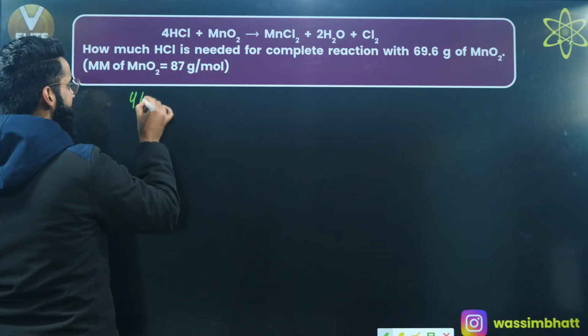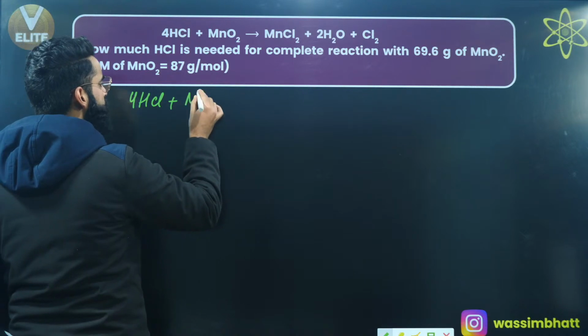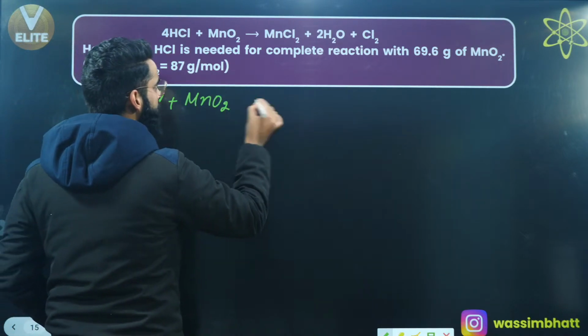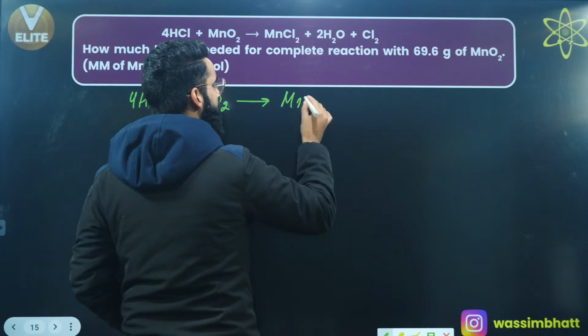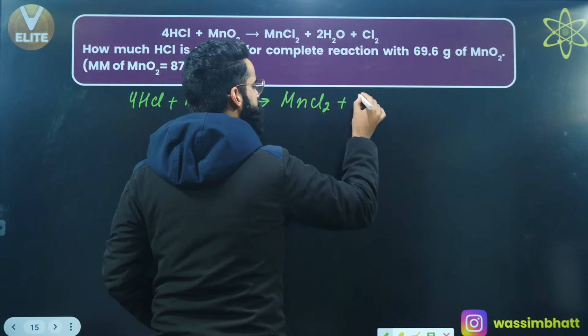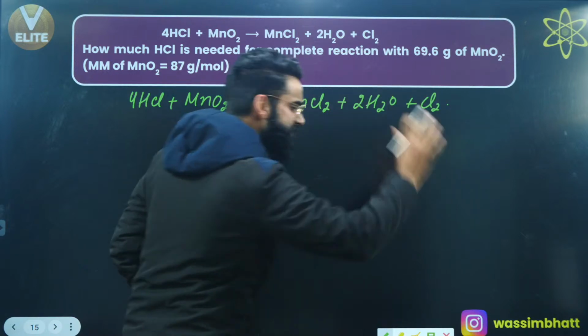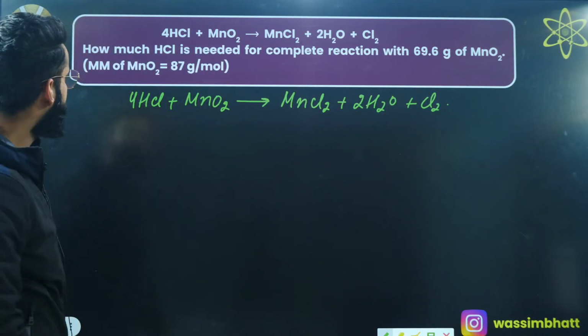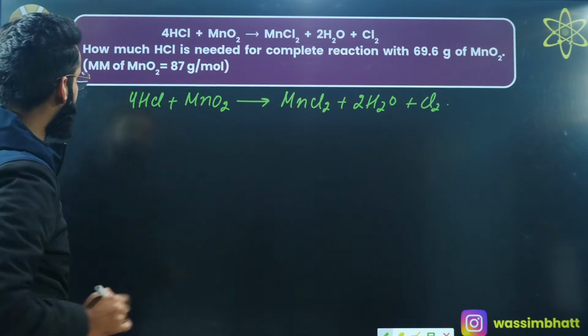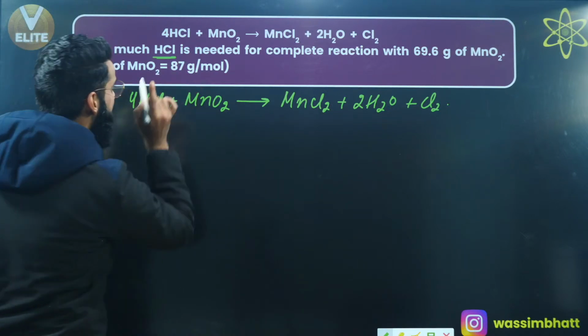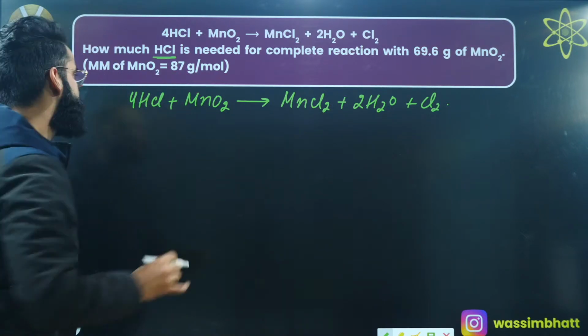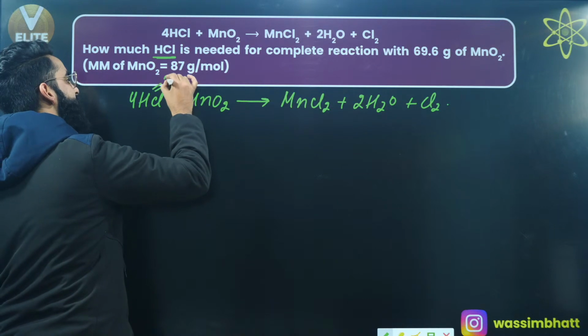The reaction is 4 times HCl plus MnO2. It gives MnCl2, and with this you write 2 times water, and with this you write Cl2 as well. This is the reaction which is given to me, right? Now read the question carefully. How much HCl is needed? How much HCl is needed? So you are supposed to calculate the mass of HCl in grams.